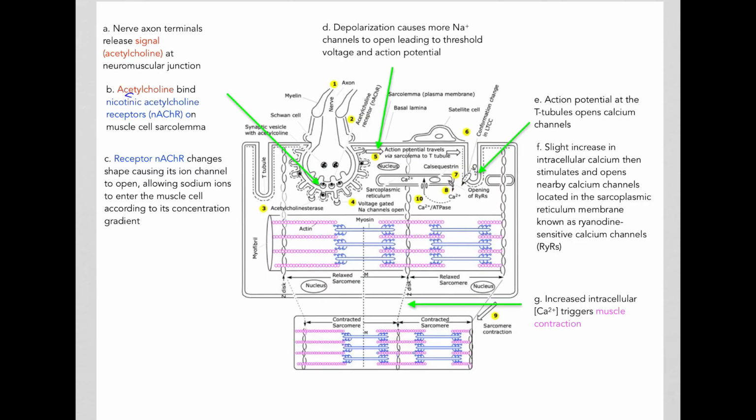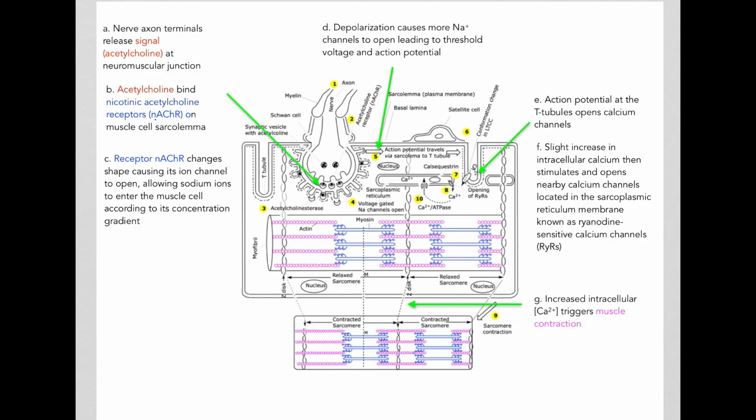The acetylcholine signal will bind receptors called nicotinic acetylcholine receptors, or NAChR, and these receptors are found on the plasma membrane of the muscle cell.